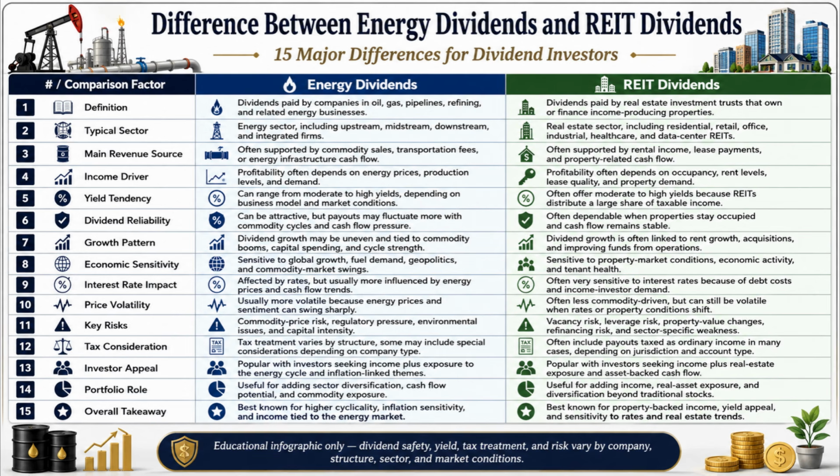Number 10. Energy dividend stocks are usually more volatile because energy prices and investor sentiment can swing sharply, whereas REIT dividend stocks are less commodity-driven but can still be volatile when rates or property conditions shift.